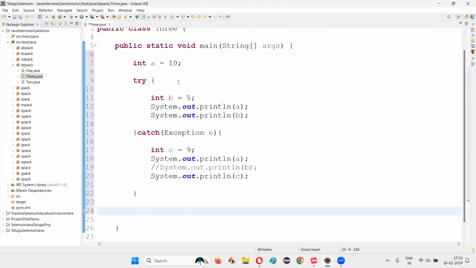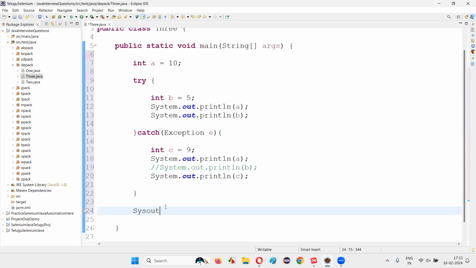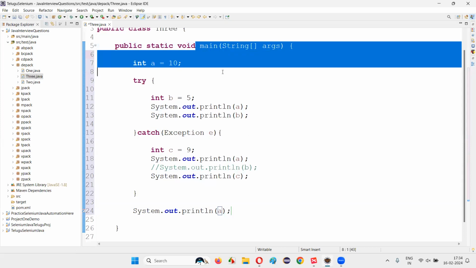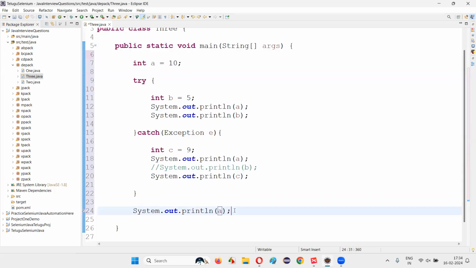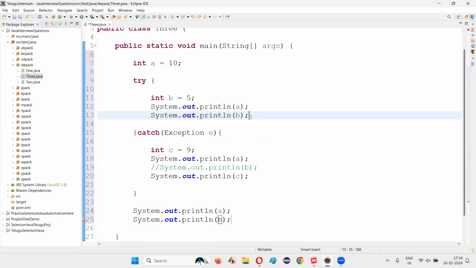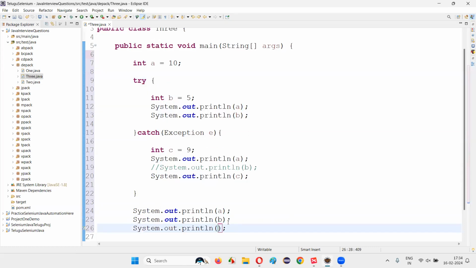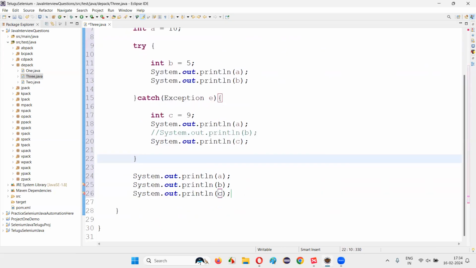If I try to access variables a, b, and c outside this try block, I can access a easily because a is directly created inside the method. It's a local variable for this method. Throughout the method, this variable can be accessed. Whereas if I try to access b, I cannot, because b is local to the try block. Variable b is created inside the try block, hence we cannot access it. System.out.println c, I cannot access c either, because c is created inside the catch block and is local to the catch block. Hence b and c cannot be accessed outside their blocks.